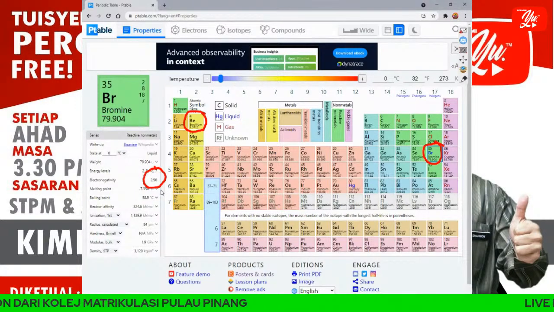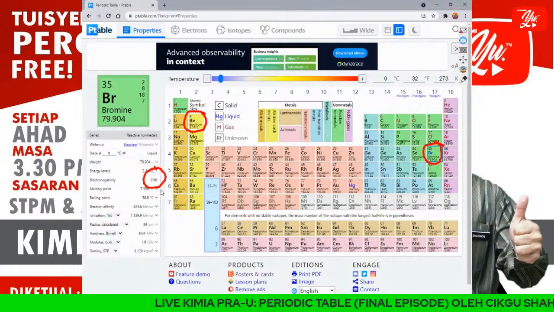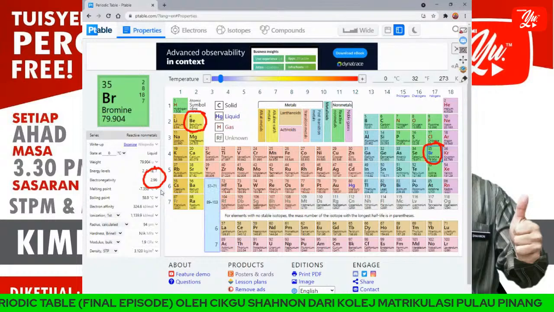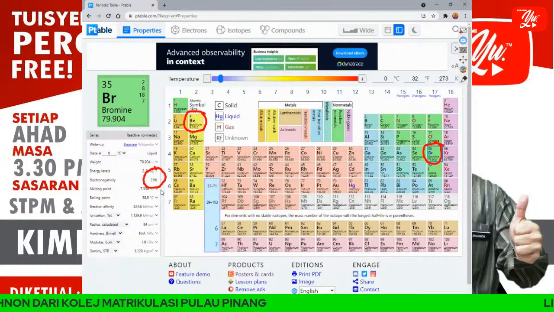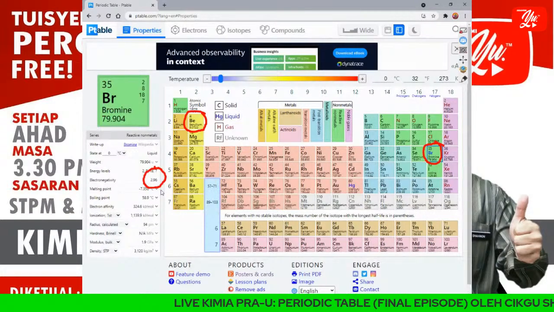Maybe this is because, even though the size of bromine is bigger than beryllium, of effective nuclear charge and proton number and so on, and because of that, the electronegativity of bromine is higher than beryllium.